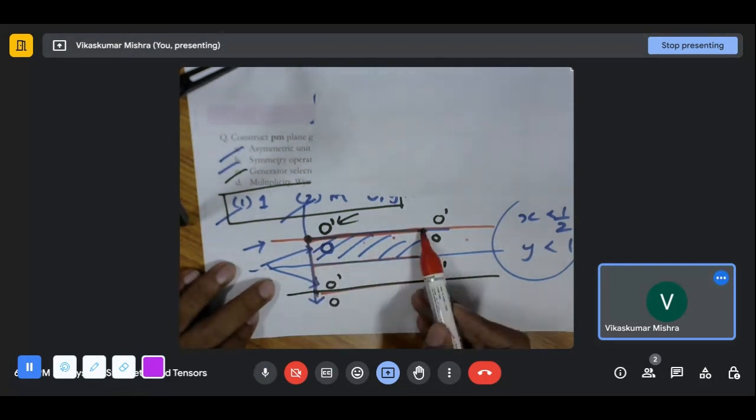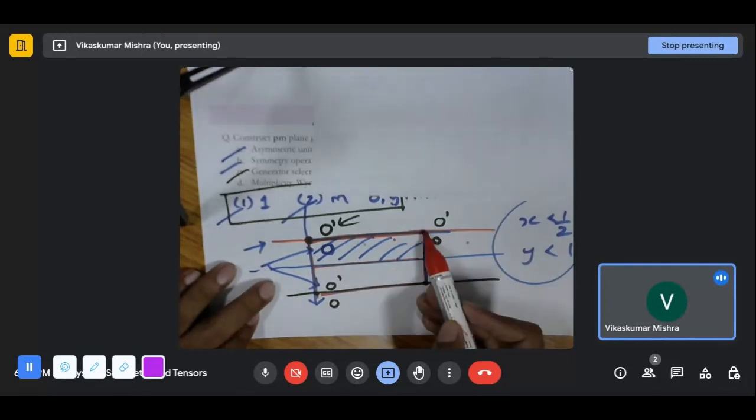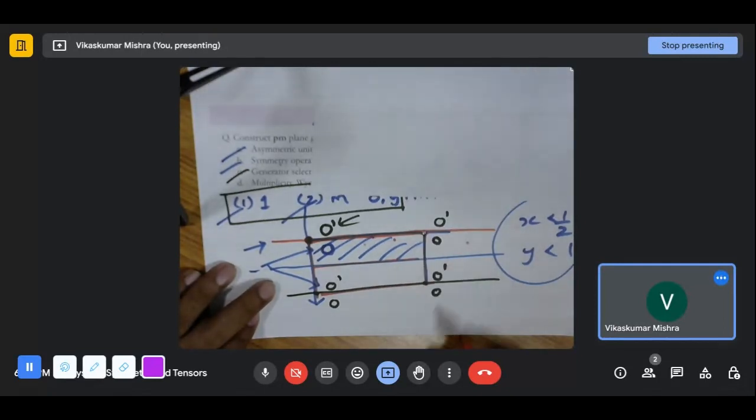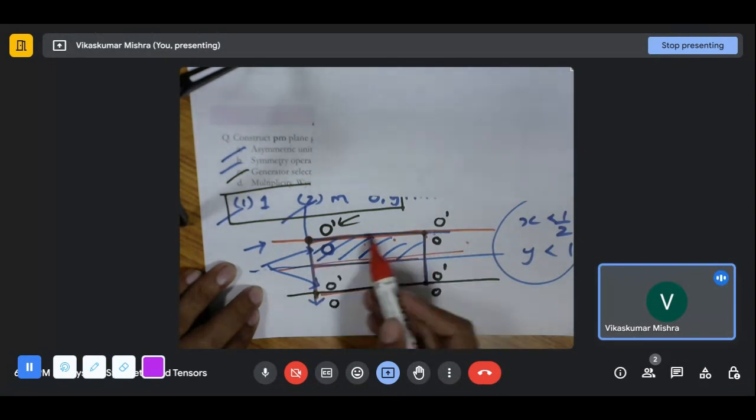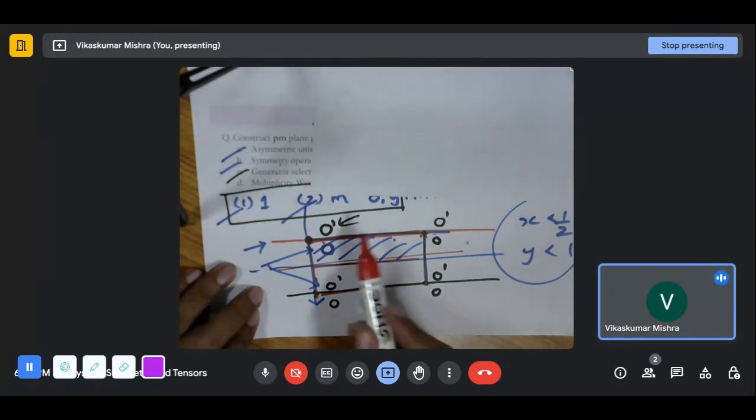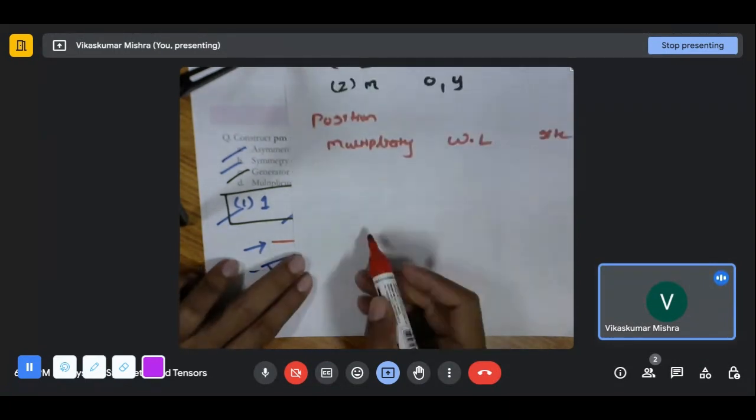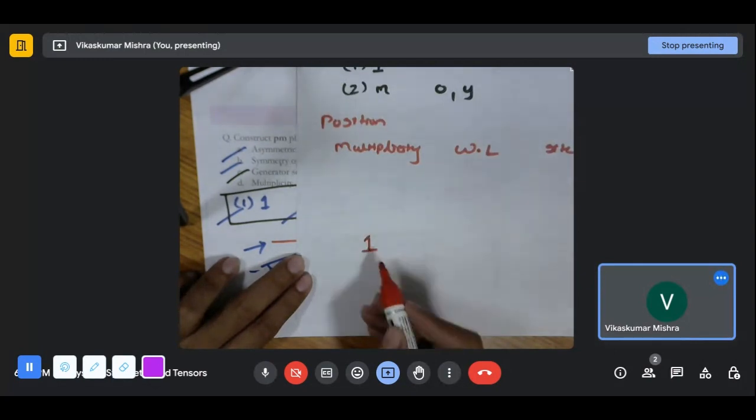We translated it. This point again will correspond to the 1 by 4. 1 by 4 it will contribute. This point we have generated will also contribute 1 by 4, and again 1 by 4. So applying this mirror, we will generate from here to here and from here to here. These two were generated by the translation, and these points are generated by the mirror. But effectively they are contributing to only one, so multiplicity will be 1 in this case.